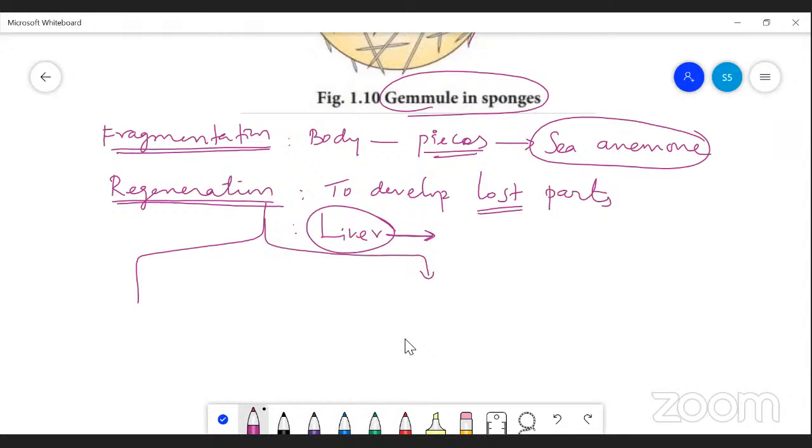One type is seen mostly in the lower organisms, that is called morphallaxis. Morphallaxis type of regeneration develops only in lower organisms, and another one is called epimorphosis.